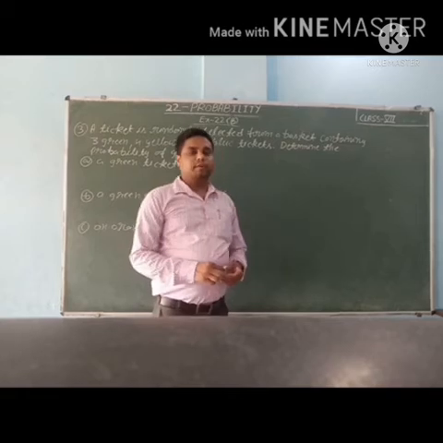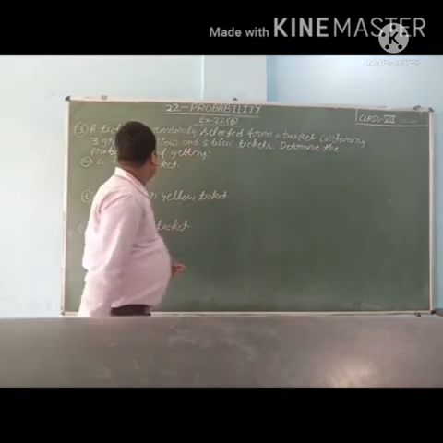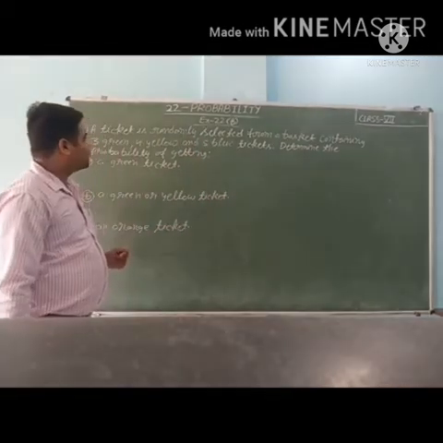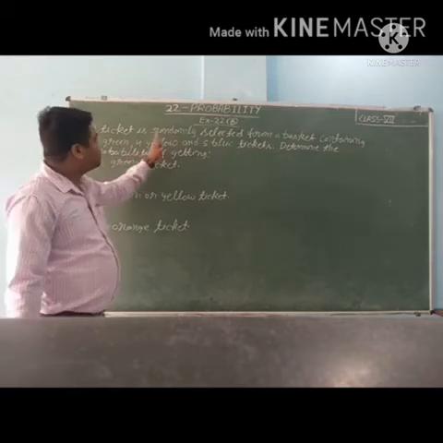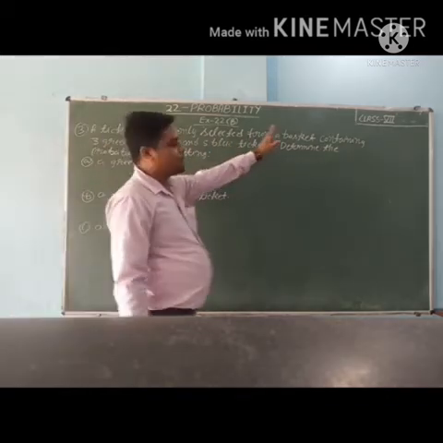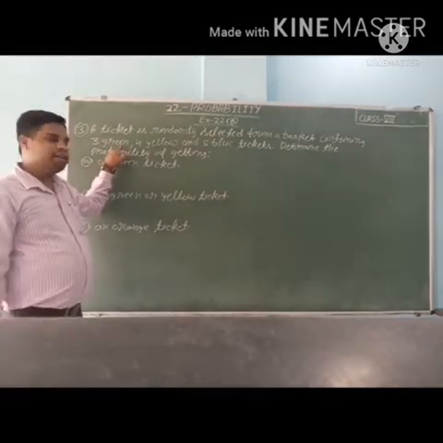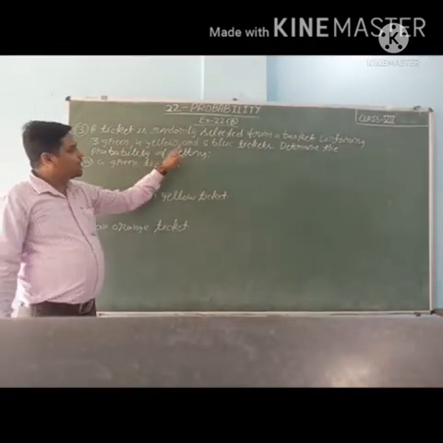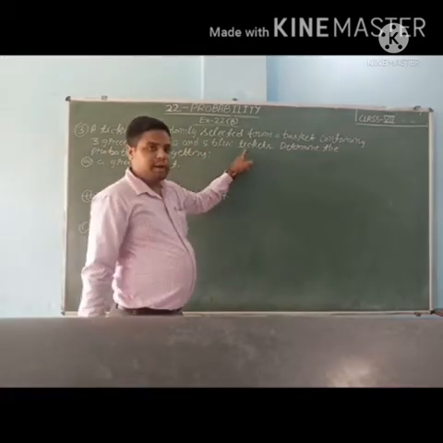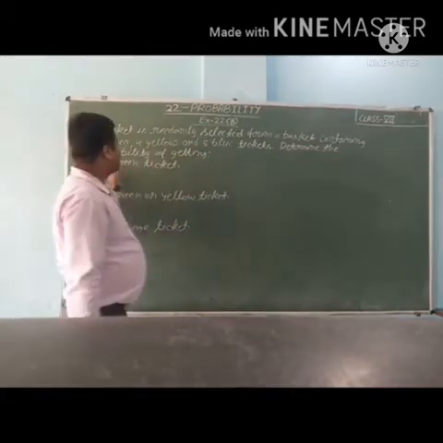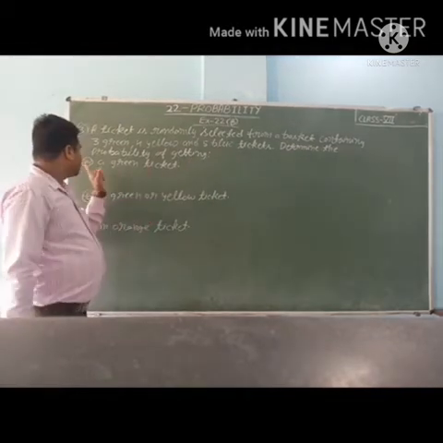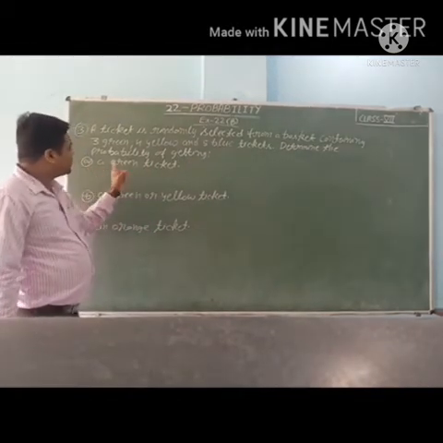Now students, come to exercise 22b. That is the third question in exercise 22b. A ticket is randomly selected from a basket containing 3 green tickets, 4 yellow tickets and 5 blue tickets. Determine the probability of getting, first, a green ticket.